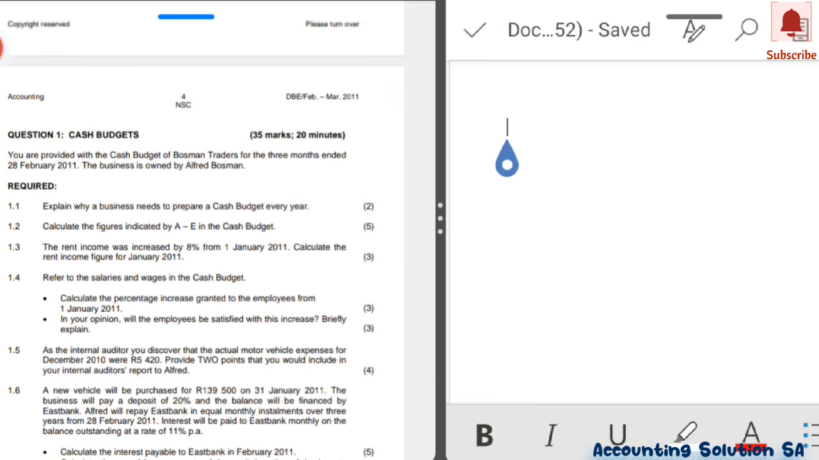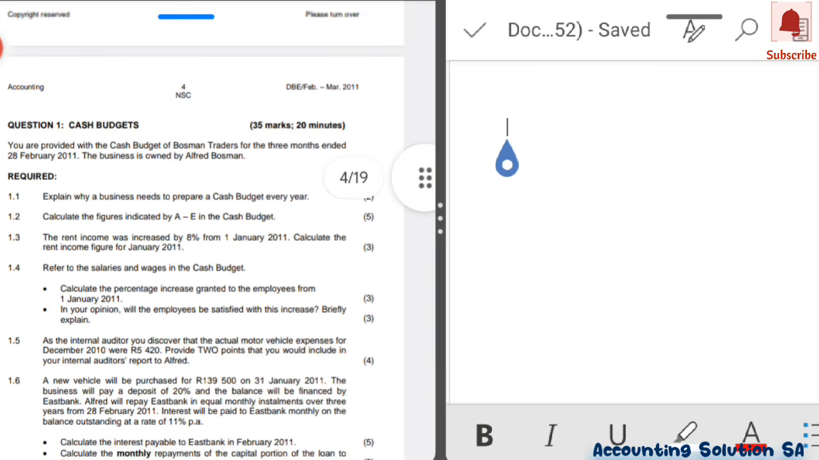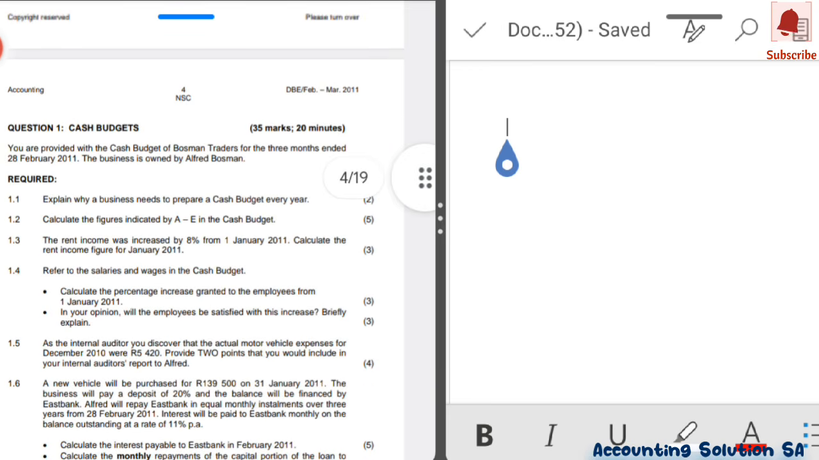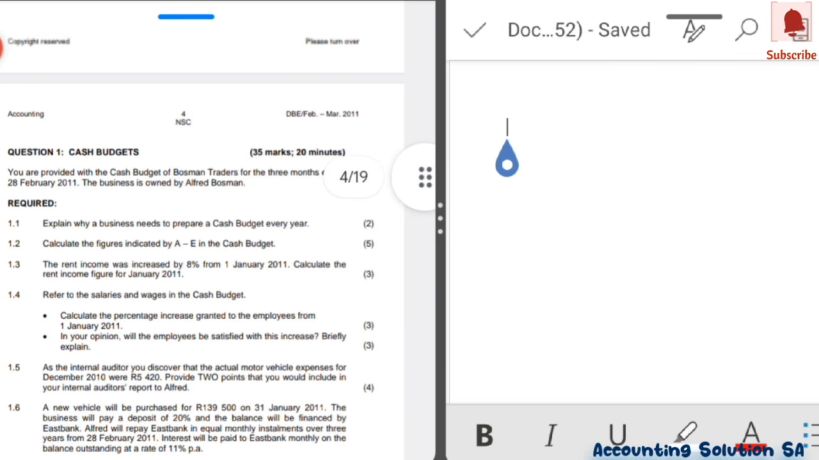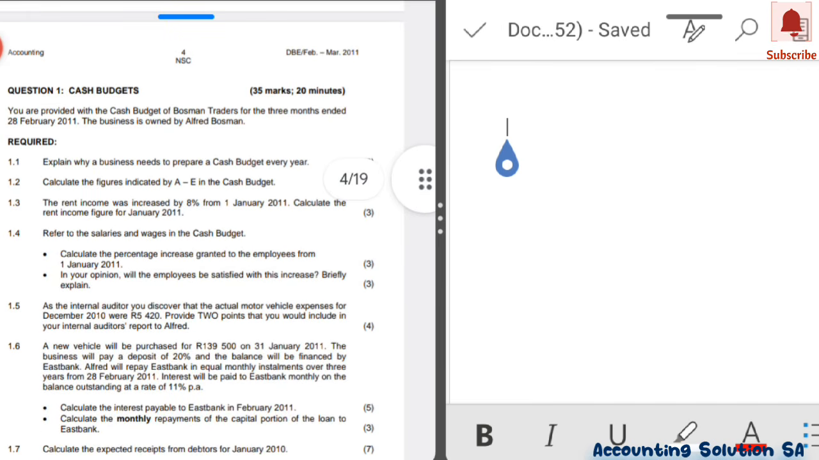Question 1, cash budget. You are provided with the cash budget of Bosman Trader for the 3 months ended 28 February 2011. The business is owned by Alfred Bosman. Then 1.1, explain why business need to prepare cash budget every year. It's 2 marks. Why does a business have to prepare a cash budget?